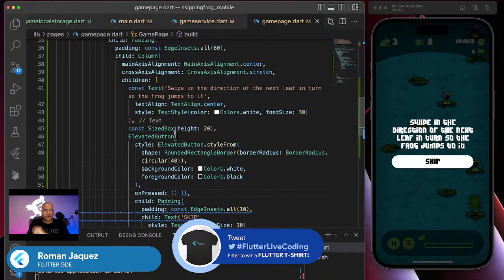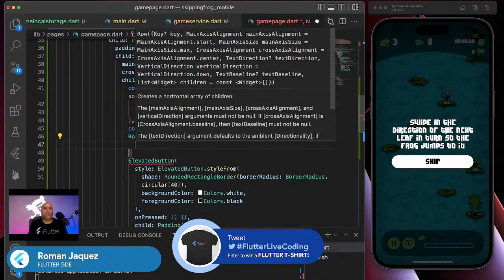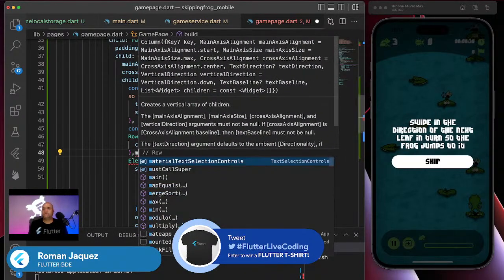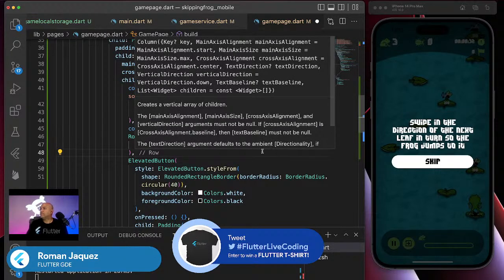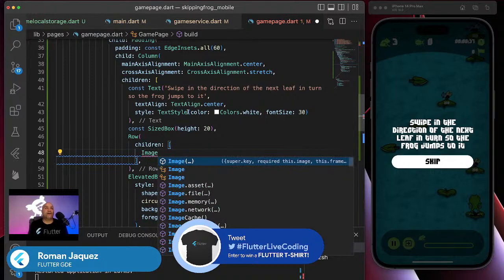So after the button, actually on top of the button, I want to do a little container with the two images. So let me add a row. I'm going to add a row with two children. Oh yeah, different time for some people. That's correct. So I'm going to pull what are my images?